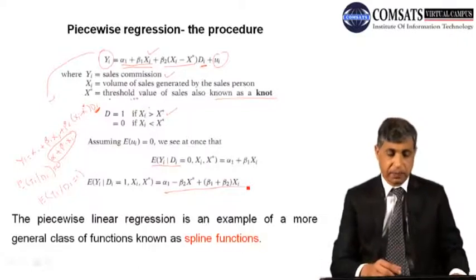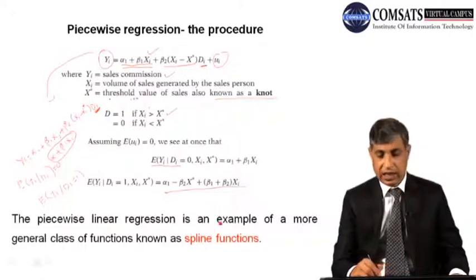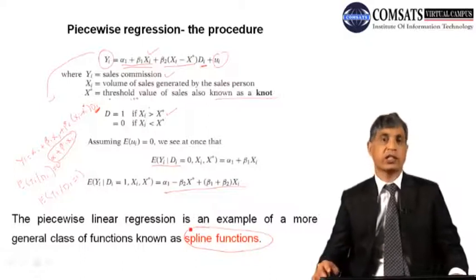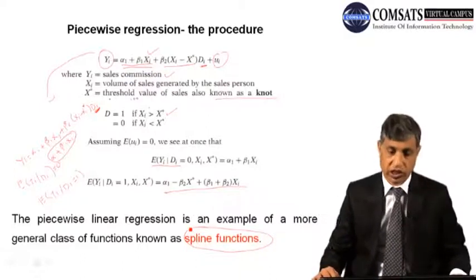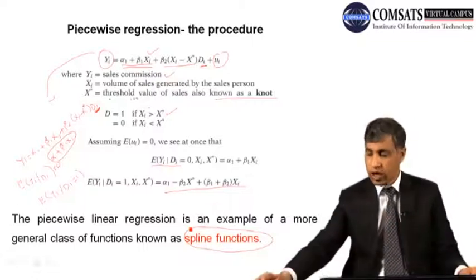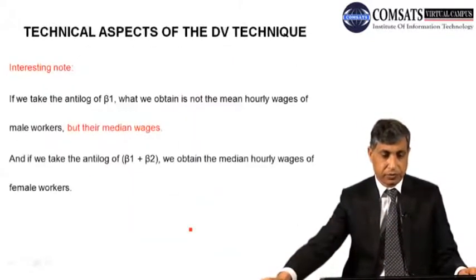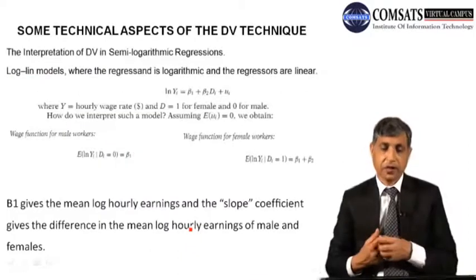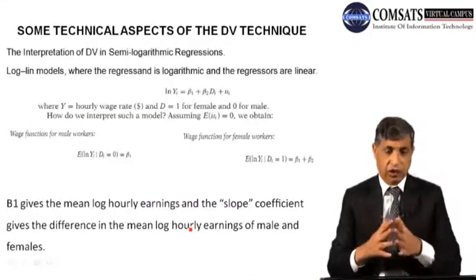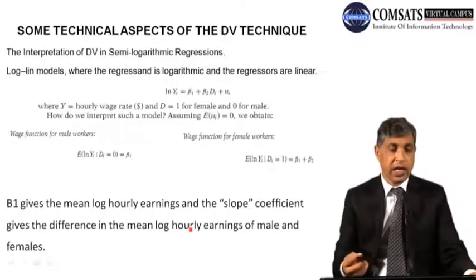So what this is, the piecewise linear regression is an example of a more general class of function that is also called a spline function. So it is a new concept, I am not going to talk about this concept. This kind of regression is also called the spline function. So there are some technical aspects of the dummy variable. I would like to go through it very quickly.